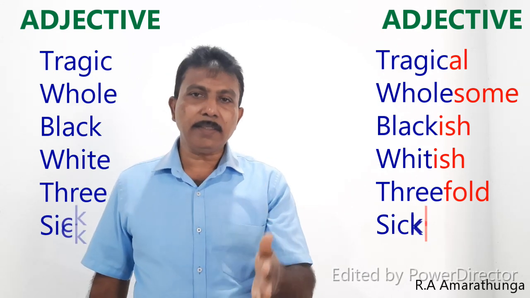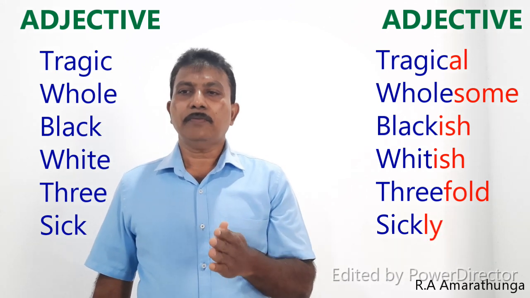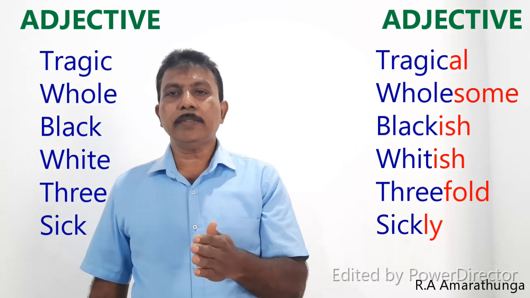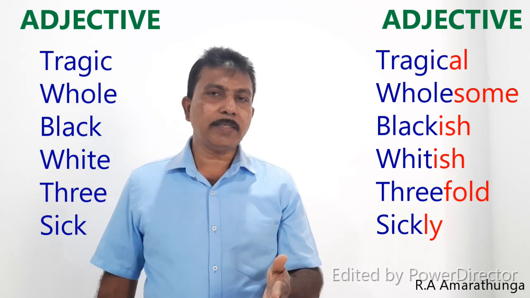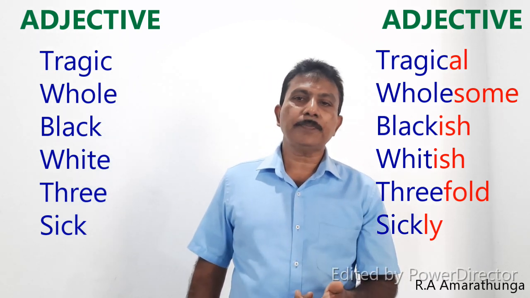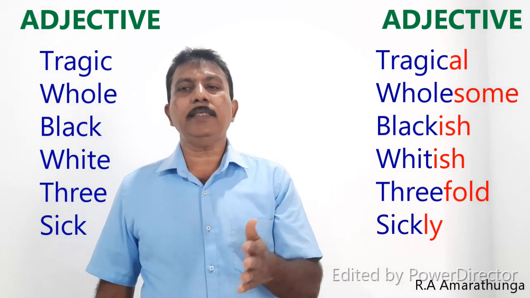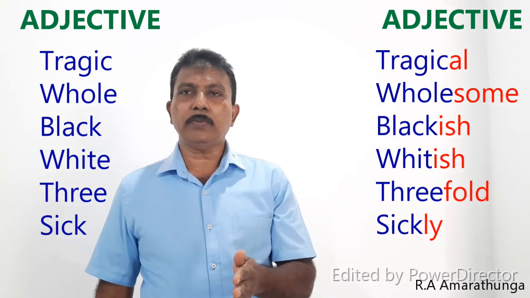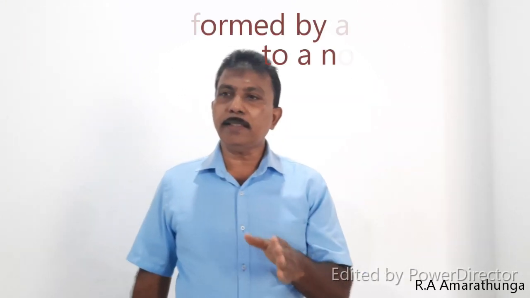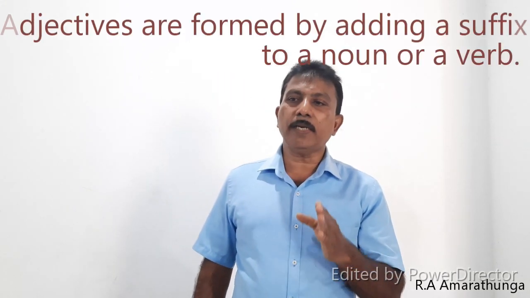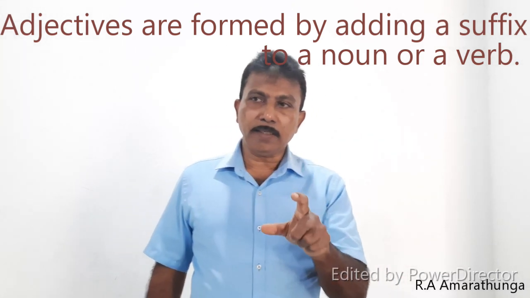Then look at the word three, THREE, three is an adjective. Then we can add FOLD to the end of the adjective, threefold. Then look at the word sick, sick is also an adjective. Then we can add ly to the end of the adjective, sickly. Sickly is also an adjective. Therefore, we can say some adjectives are formed from other adjectives. Now you can see adjectives are formed by adding a suffix to a noun or a verb. Keep it in your mind.